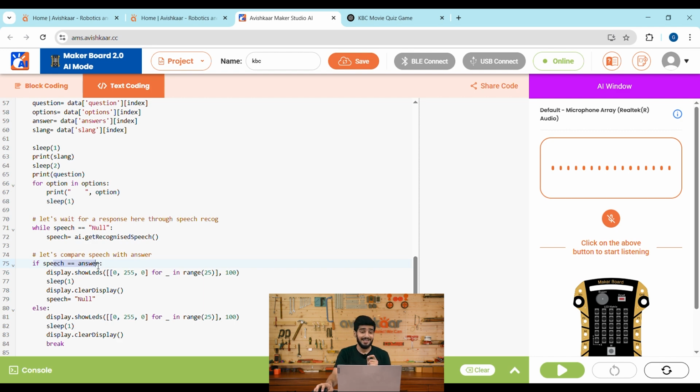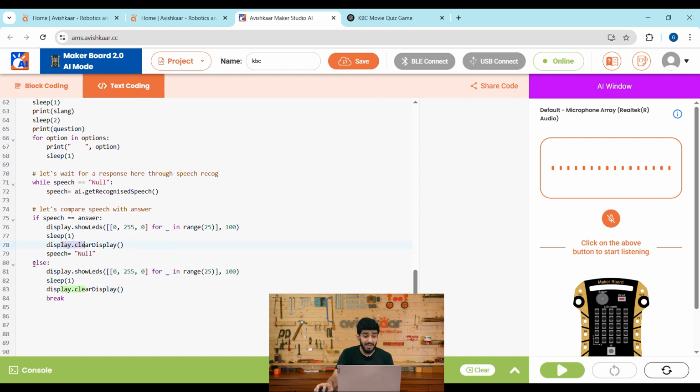And if the answer is correct, we'll turn all the LEDs of Makerboard to green, and after 1 second, we'll clear the display. And if the answer is incorrect, we'll turn all the LEDs to red, and for that, I just have to write 255 here because it's RGB. And then after a wait of 1 second, we'll clear the display and we'll break the loop. Why? Because we have given a wrong answer, so it's game over.